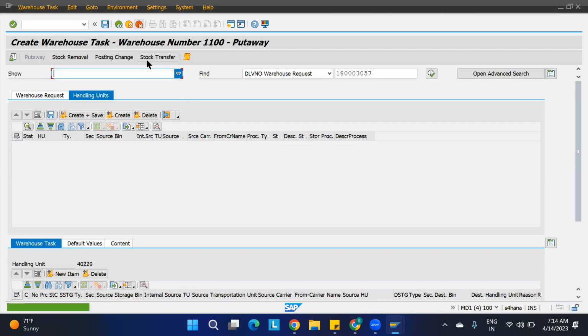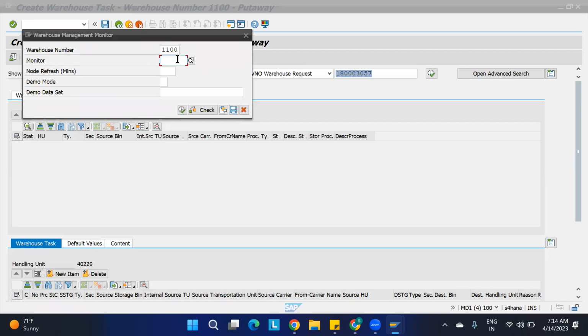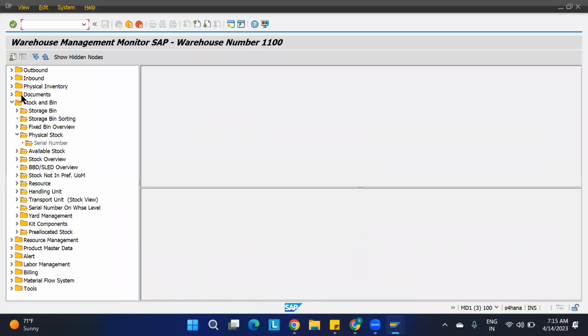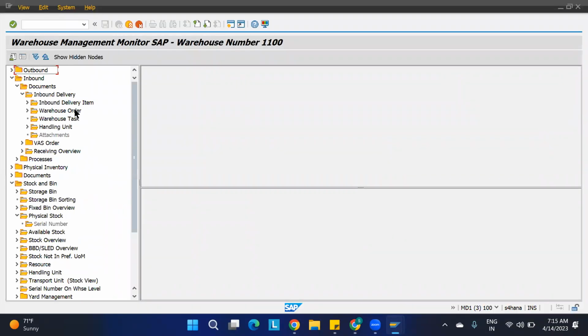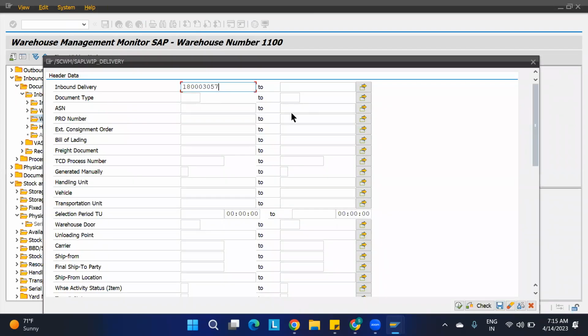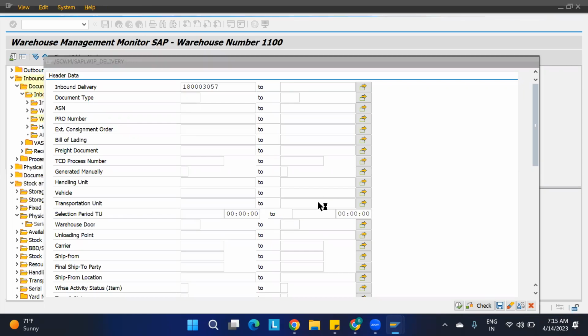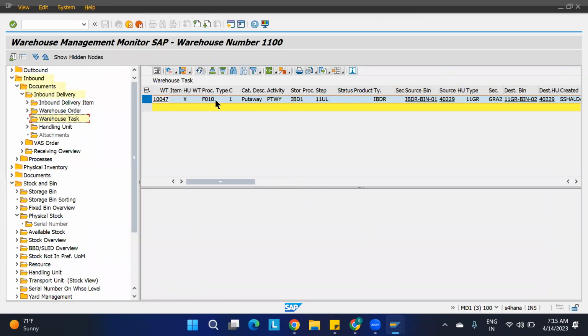Then I'm going to open the monitor. I'll just copy this. Open the monitor. You can open the monitor from here also. Okay. Say SAP. Execute. And go to the inbound delivery and warehouse task. Okay, go to the warehouse task. Just give your inbound delivery number. Execute this. Okay, so this one is there.